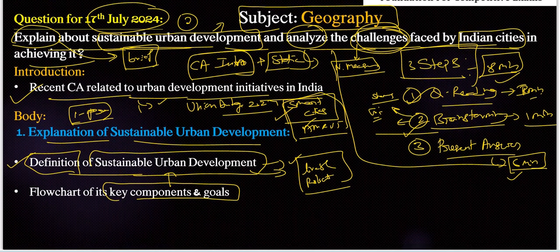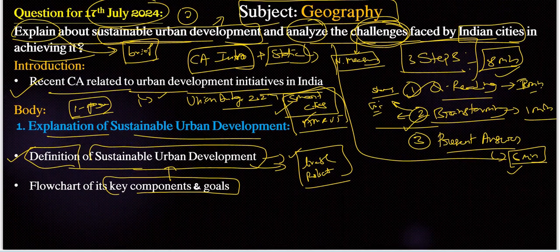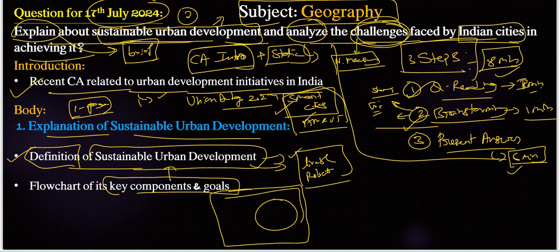Here we need to include a flow chart that will attract the examiner, right? In the right side corner of the answer sheet, we need to give one flow chart. That looks very good, right? What are the important key components here?